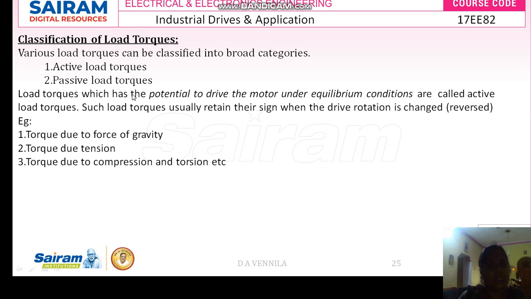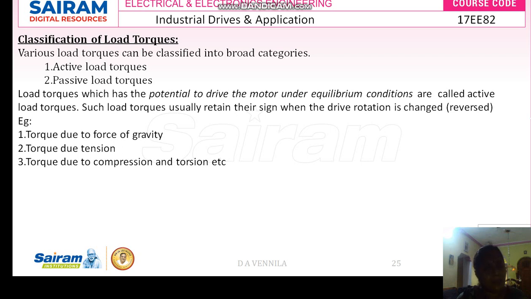So here, what is meant by active load torque? Generally, with active load torque, whenever the drive is subjected to operation, the sign will not change if the drive rotation is changed. That is very, very important. The sign of the load torque will not change if the drive rotation is reversed. The other thing is that active load torque has the potential to bring your motor into an equilibrium position, which means that under the equilibrium state, if the drive is operating, your load torque and motor torque will be equal.